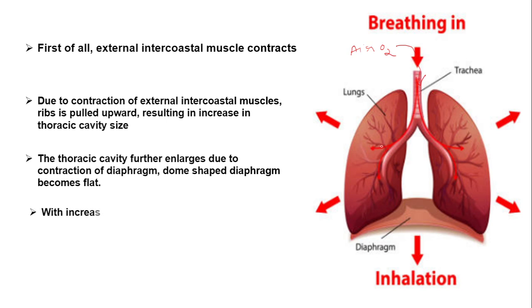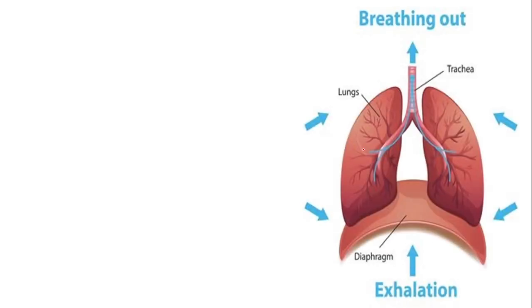Now, when all these things are happening, the size of the thorax increases, the lungs expand, and simultaneously the air will be moving inside. Now after some time what happens? This takes place within seconds. Now again these external intercostal muscles will be relaxing, and when the external intercostal muscles relax, the internal intercostal muscles will be contracting.